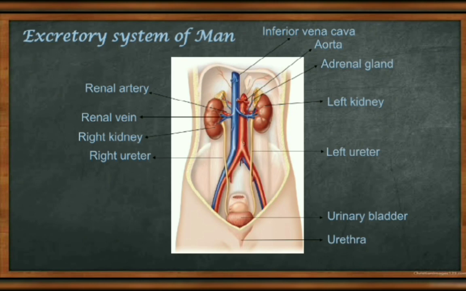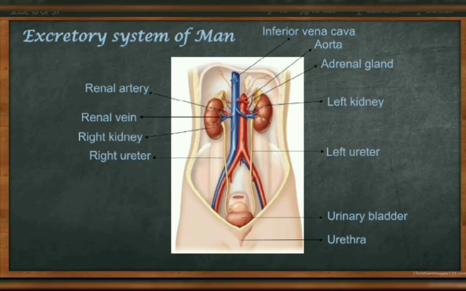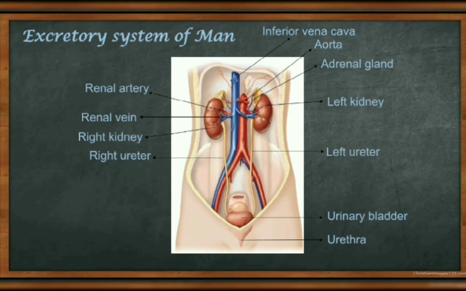So remember the diagram, especially the kidney, ureter, urinary bladder and urethra, because the excretory system includes only these: one pair of kidneys, one pair of ureters, one urinary bladder and one urethra.